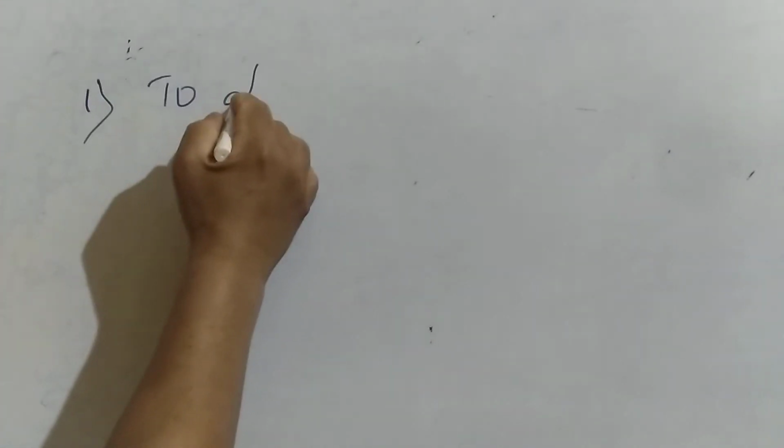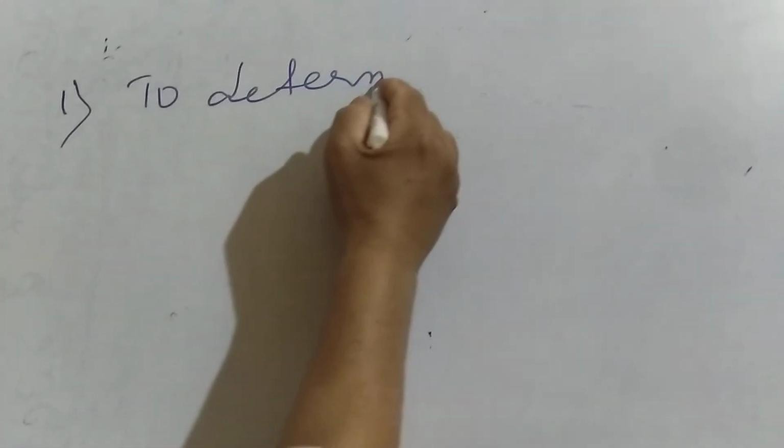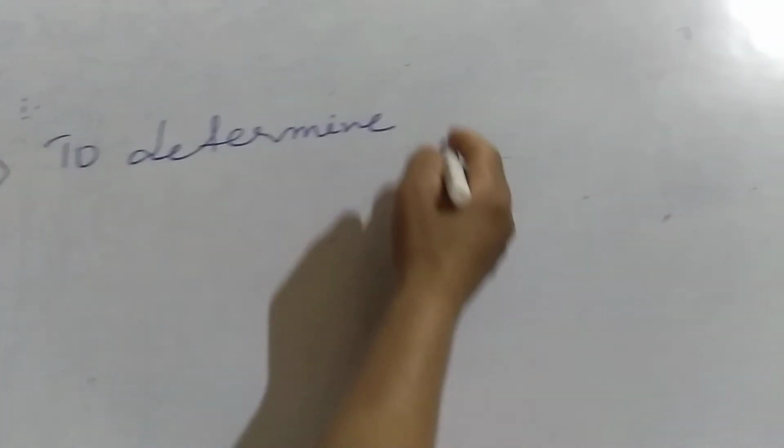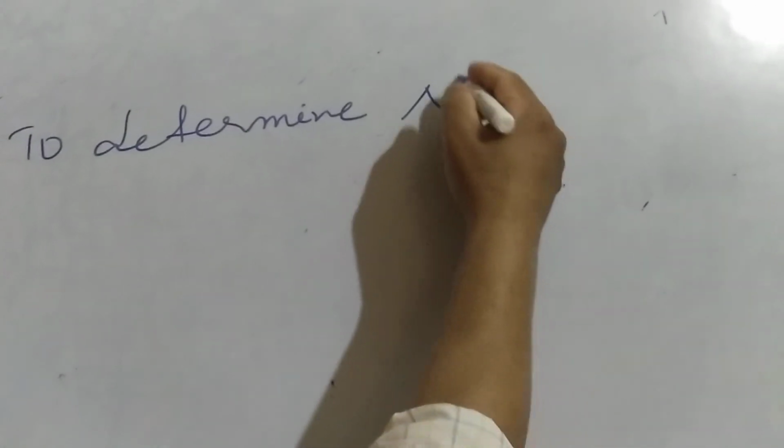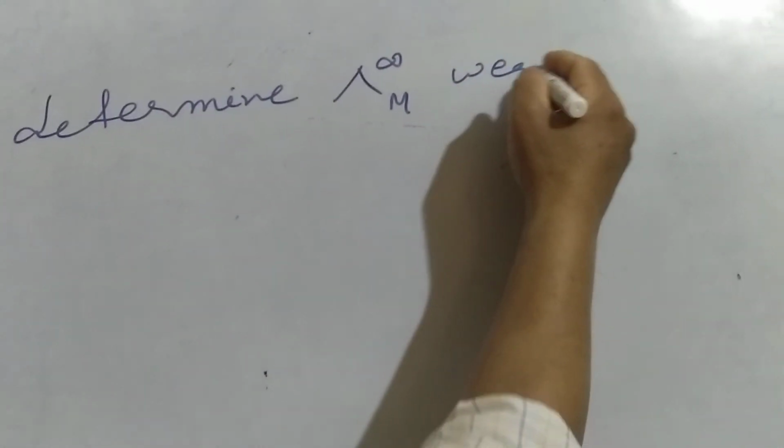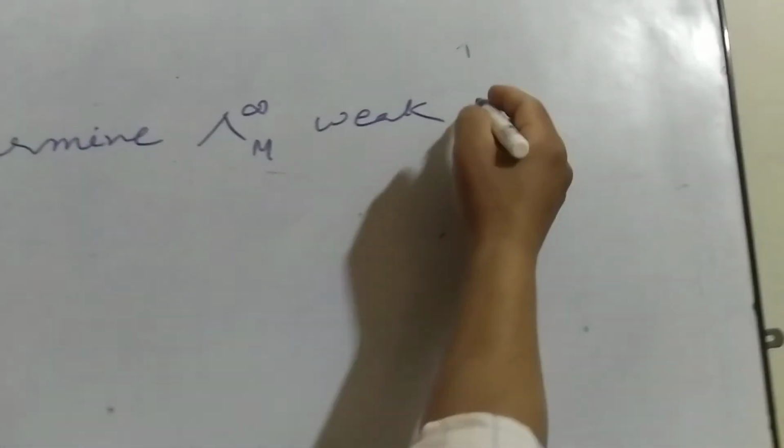Okay, now after this we are going to discuss the applications of the Kohlrausch law. First application, to determine molar conductivity at infinite dilution for weak electrolytes.